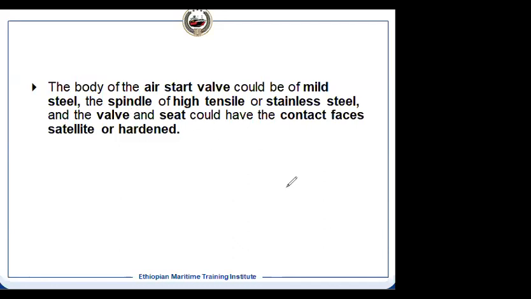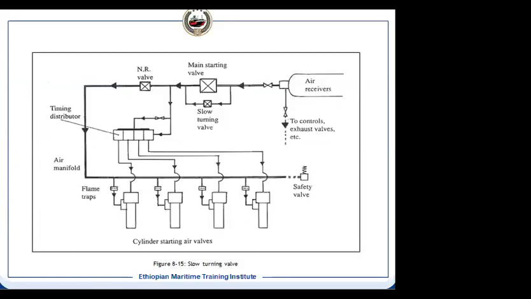And the valve seat's contact face is hardened. That stellite we have seen on the exhaust valve, the same stellite coating is given on the surface of the seat to harden it. Because when a large quantity of air is passing through it, there can be erosion that can wear down your valve seat. So to avoid that, we harden it with a stellite coating. It is built up with the stellite coating and then machined to shape. So this is the material we do use for your air starting valve.